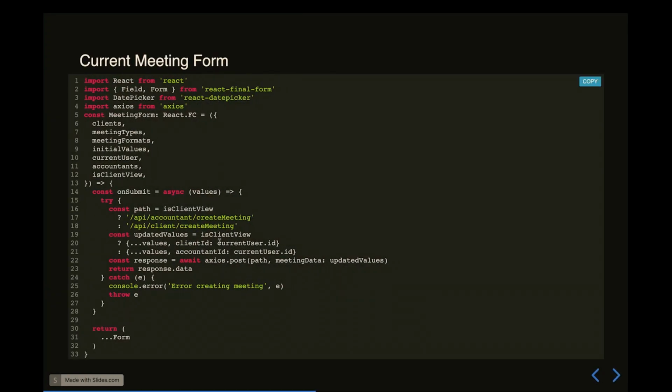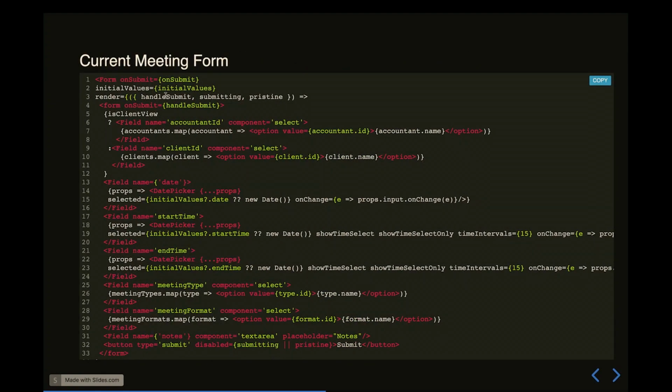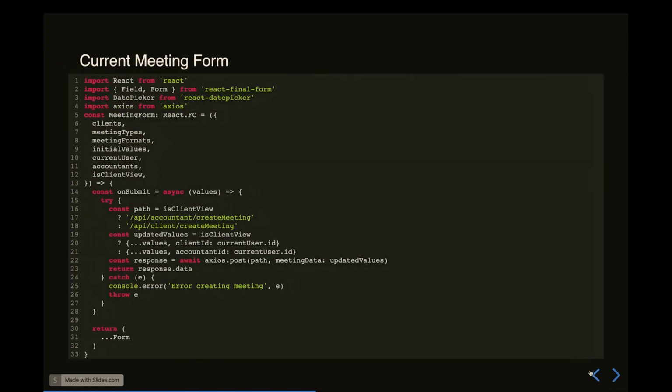At this stage, the current meeting form no longer fits in one single slide for me. So now I've got this larger current meeting form where all the logic for the on-submit and all of that lives here, and then a separate slide to show the larger field components. At this stage, to caveat my examples here, I'm still not handling the logic of the modal opening or closing. I am still not conveniently handling the logic of fetching any of this information. I'm just assuming it's all there magically for my component because I am too lazy to write that code, right?